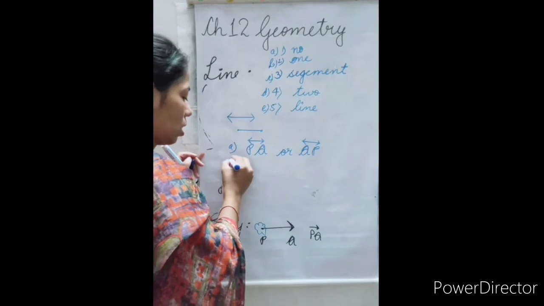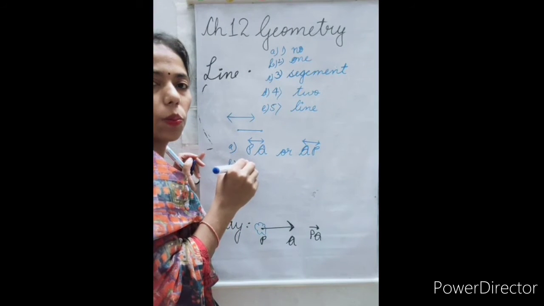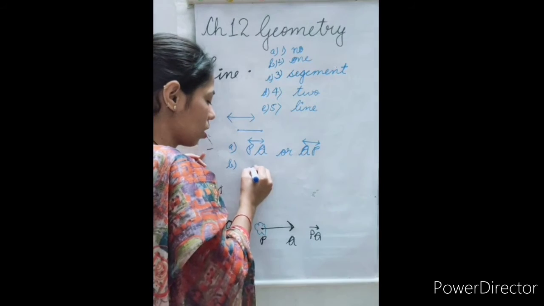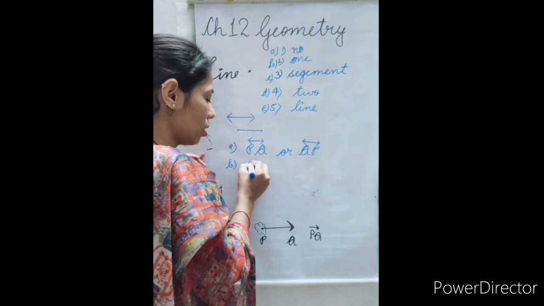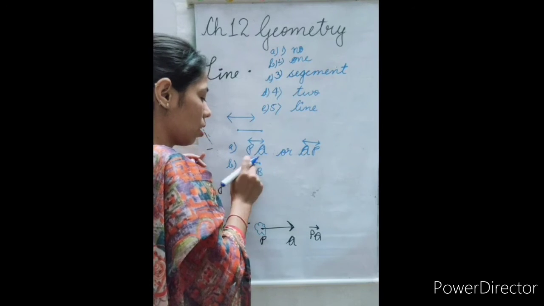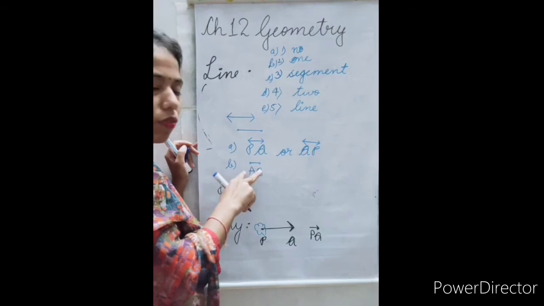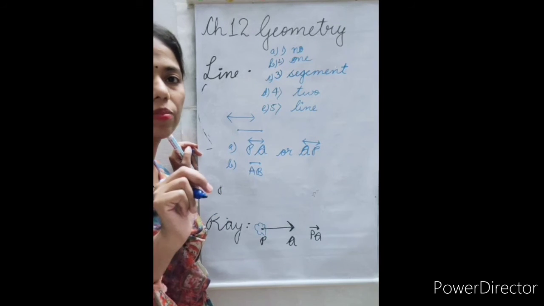Then B is line segment AB. AB, it is a line segment because at both the ends we can see there are no arrows. Fixed points are there, 2 endpoints are there.